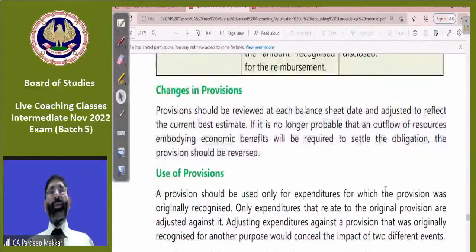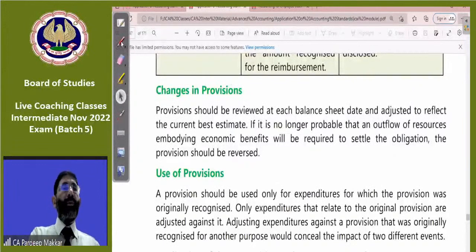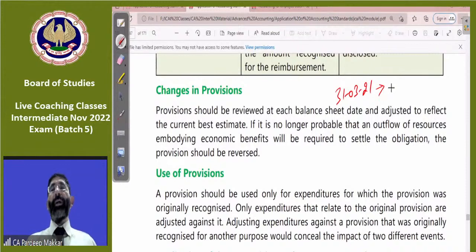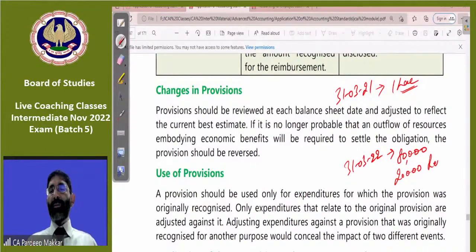Change in provision is very good. At the end of every year, you will have to make an estimate of how much provision is required. At the end of 31st March 21, we created a provision for a liability worth rupees 1 lakh. Now, the event doesn't occur in the year. On 31st March 22, I rechecked and made a best estimate of that provision once again. This time we think that an 80,000 payment provision is required, so we will reverse 20,000, and the rest will be carried forward.